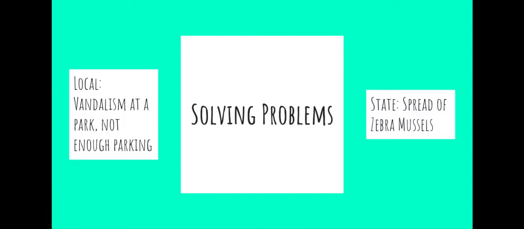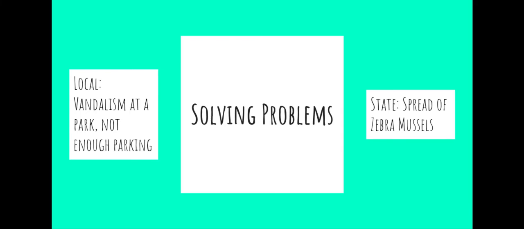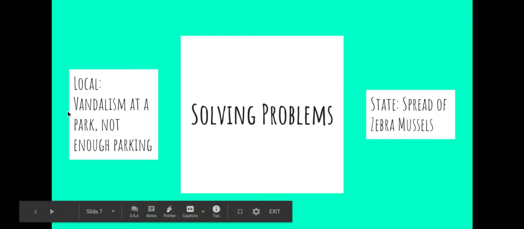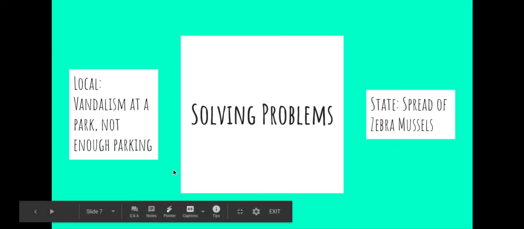Finally, another purpose that we talked about was that the government needs to be there to help solve problems. An example of the local government solving a problem would be something that only has to do with the city, such as if someone drew on our slide at school, that would be considered vandalism at a park, and so they would have to go through the local government in order to try to solve that problem.